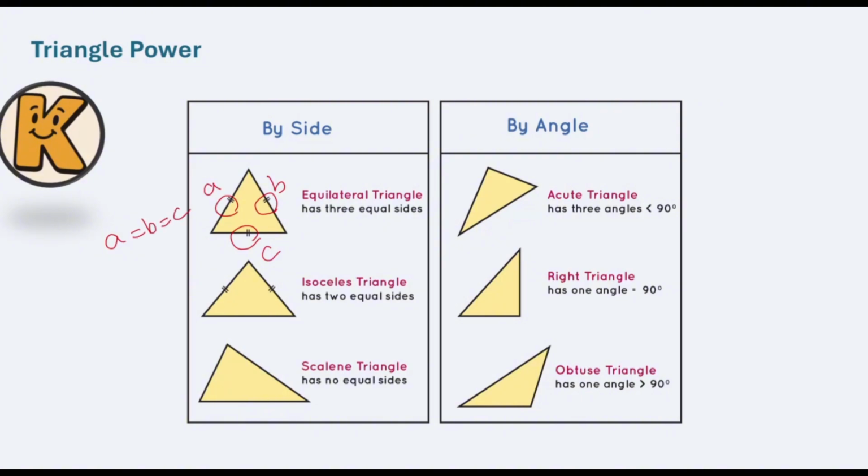Another triangle that we do have, an isosceles triangle, is a triangle that has three sides and only two of them are going to be the same. If I consider this one as A and B and this part as C, A is going to equal B, but they are not going to be equal to C itself. And at the end, we do have a scalene triangle. What is that triangle? It's just like a normal triangle. It doesn't have any rule. There are no same sides together.